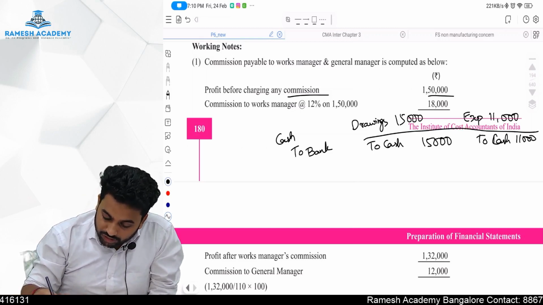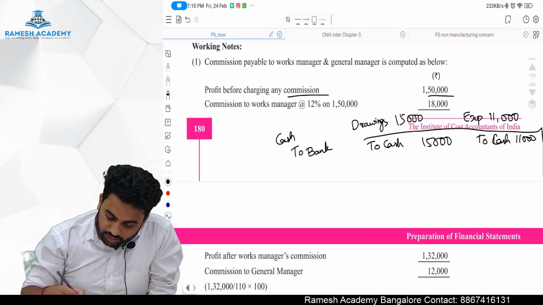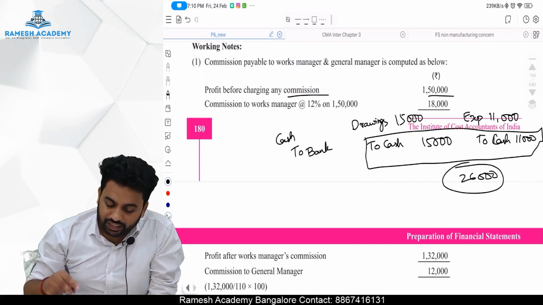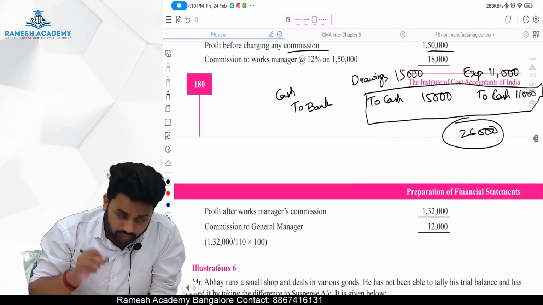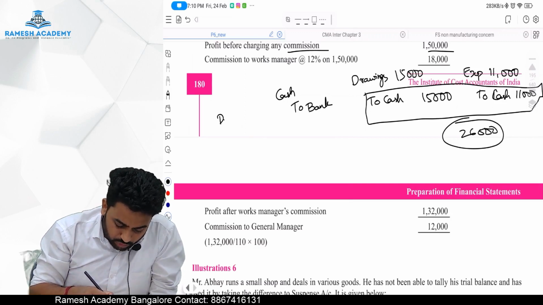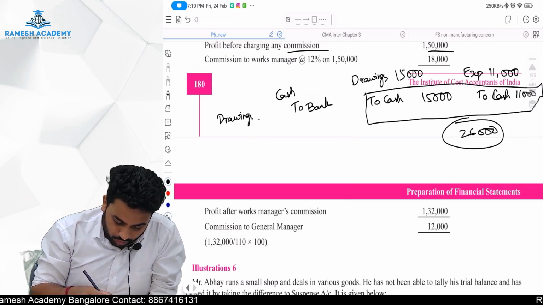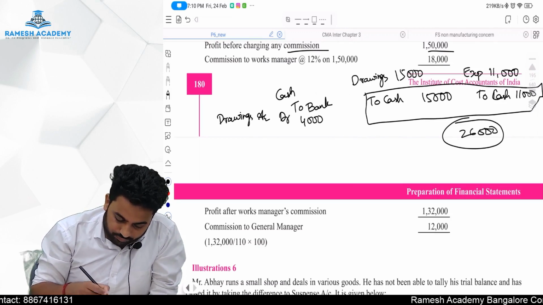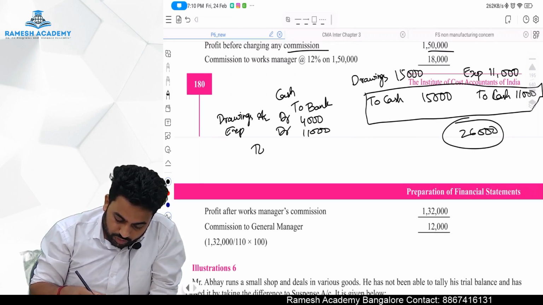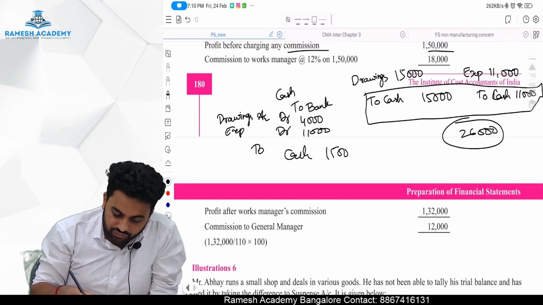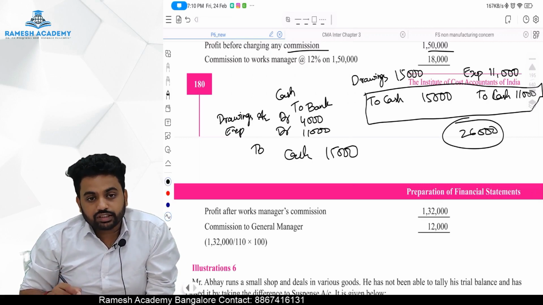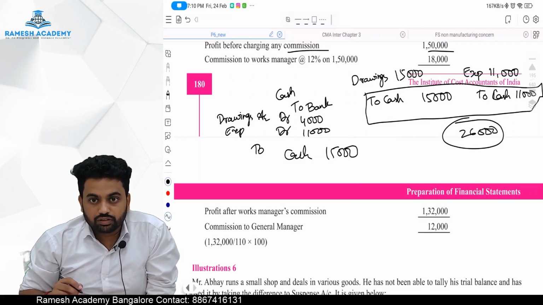Now cash is getting credited by 26,000. It should only have been credited by 15,000. What should be the correct entry? Drawings account debit 4,000, expense account debit 11,000, to cash 15,000. But actually what is happening is drawings account debit 15,000, expense account debit 11,000, to cash 26,000.